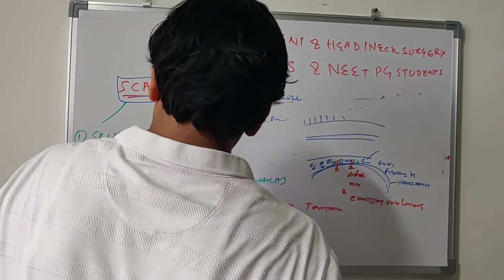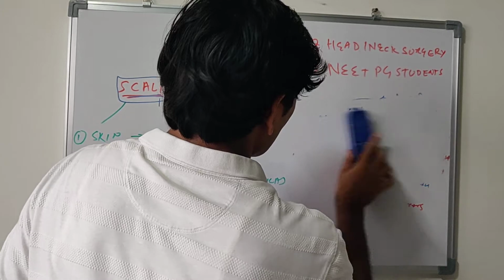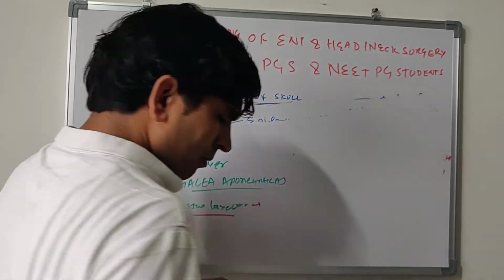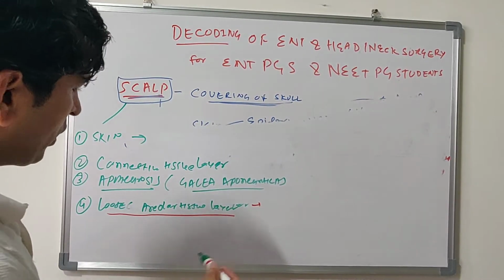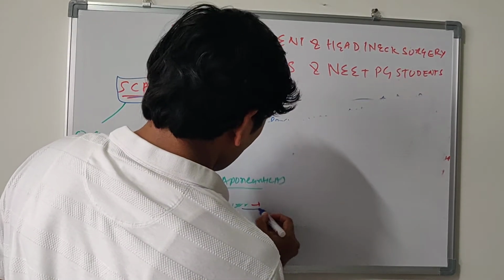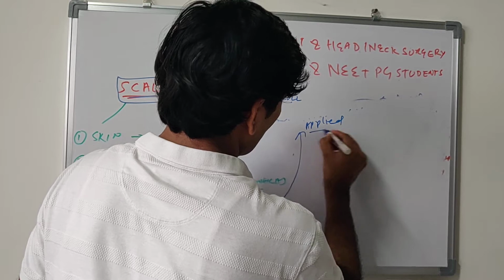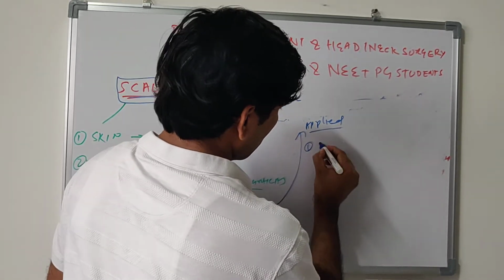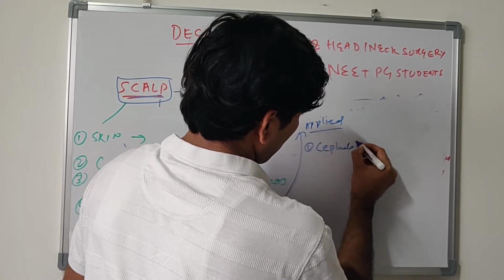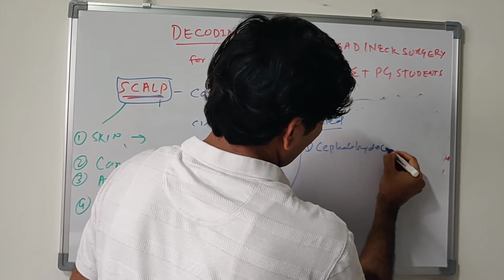Now, about loose areolar tissue, I have some applied anatomy. This is very important for you. One is cephalohydrocele.